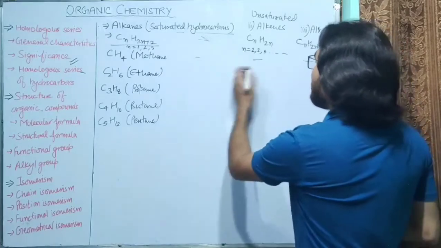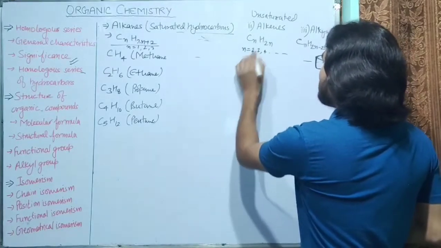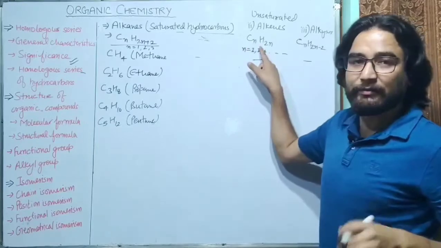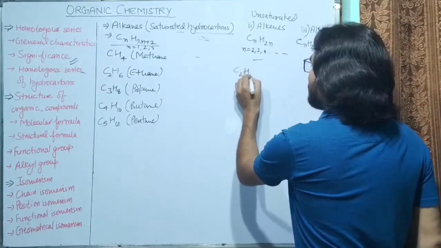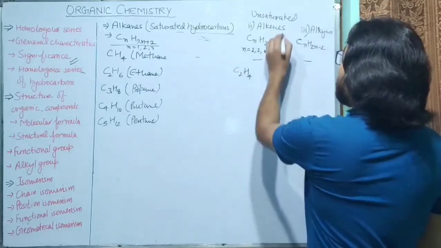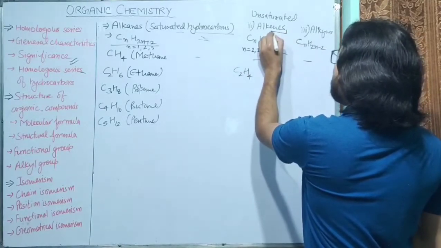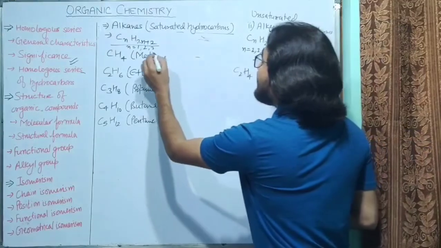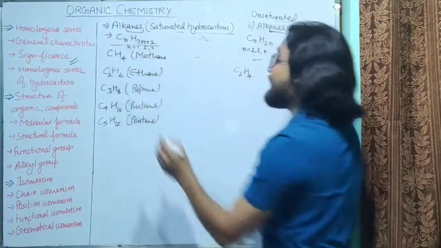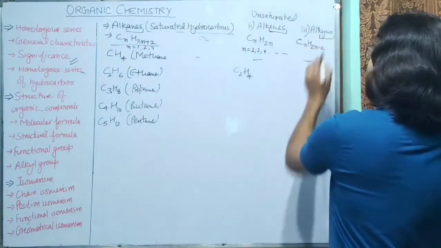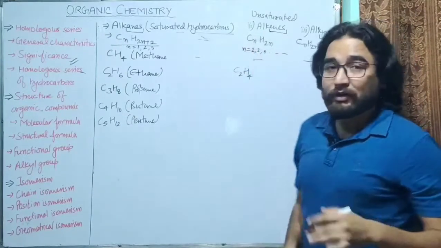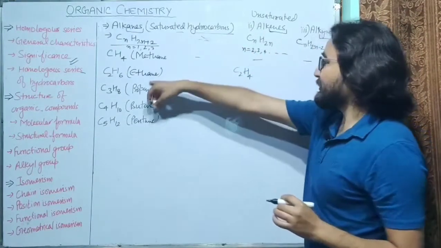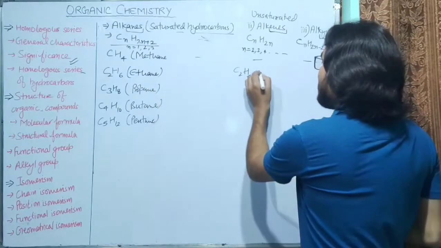So let's see the formula. You can see the number of hydrogen atoms is twice the number of carbon atoms. So the formula is easy, like C2H4. In case of alkenes we use the ending ene. Remember, in case of alkanes you use the ending ane, and in case of alkynes we use the ending yne. So since we are talking about alkenes, because it was ethane, it will be ethene.